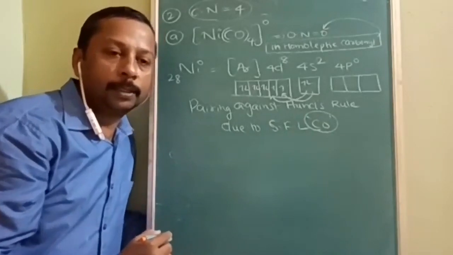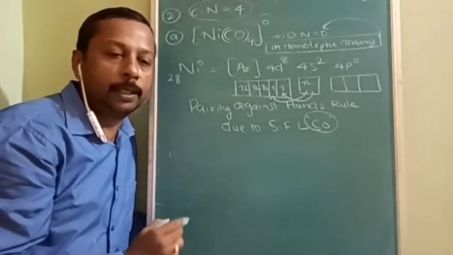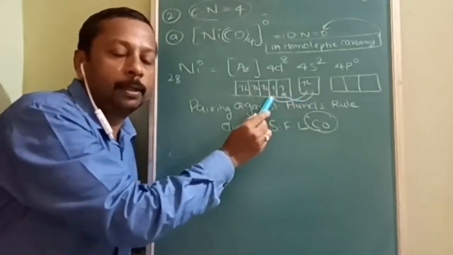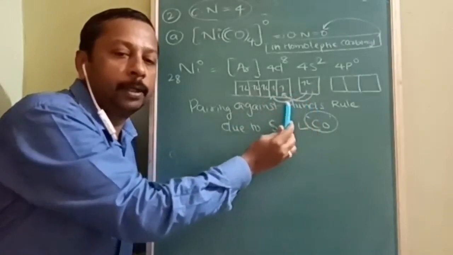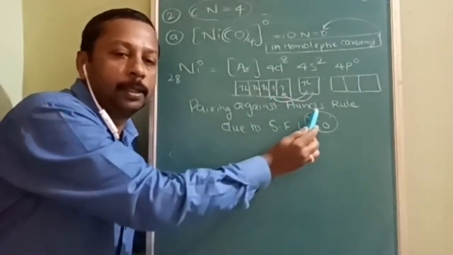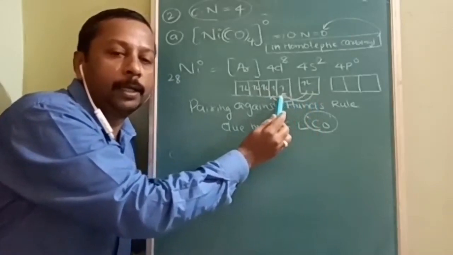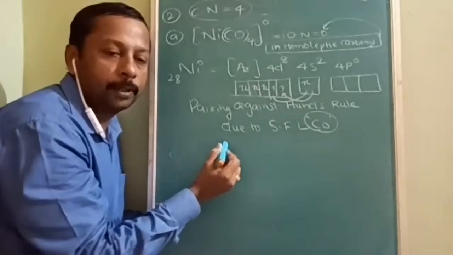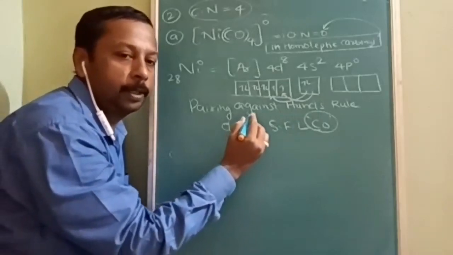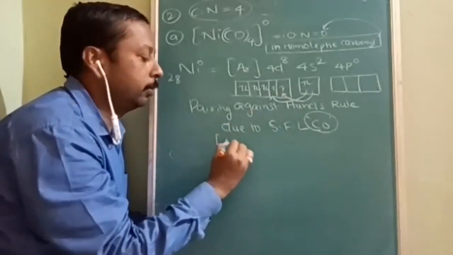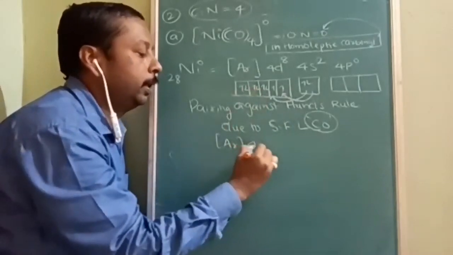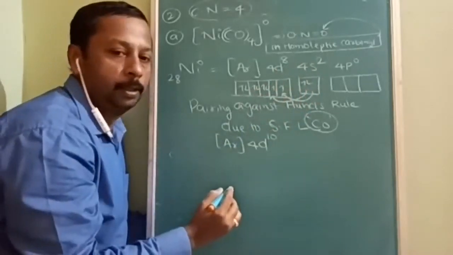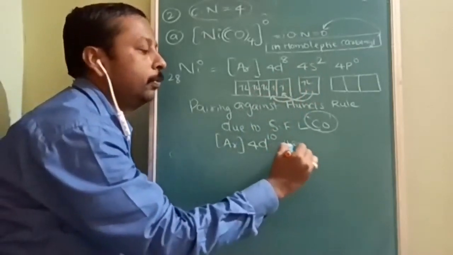Whenever a strong field ligand is present, then if possible, we will pair the electrons. Their field is so strong that the electron will come back and pair. Because of this there are a lot of changes, which I am going to explain here. Argon is the same, and 3d8 was there, now it is going to be 3d10, with 4s0.